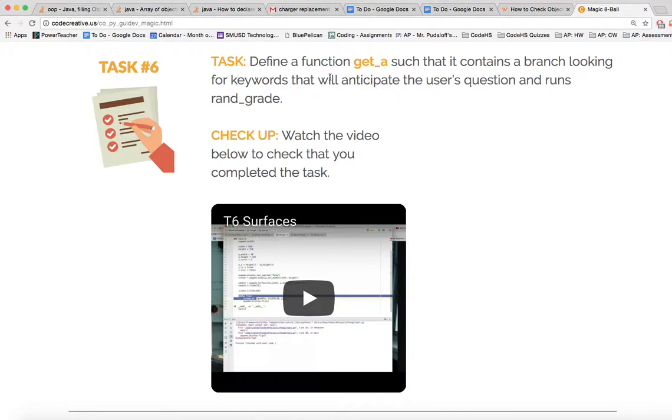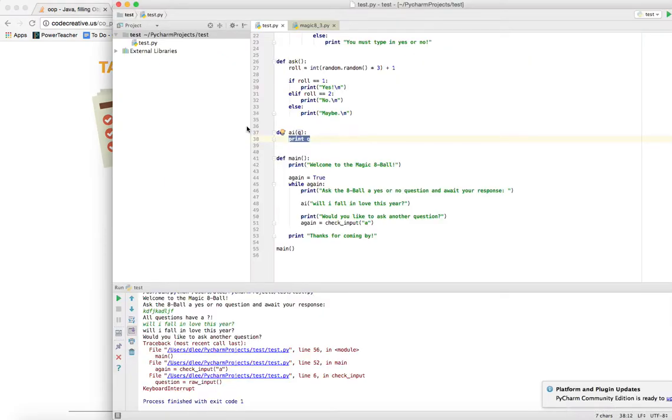So our next task is to define a function getA so that it contains a branch, and a branch is just a series of checks, right? Looking for keywords, and once it finds a set of keywords that it can recognize, then it should run the function rangrade. Okay, so let's go ahead and see how that looks.